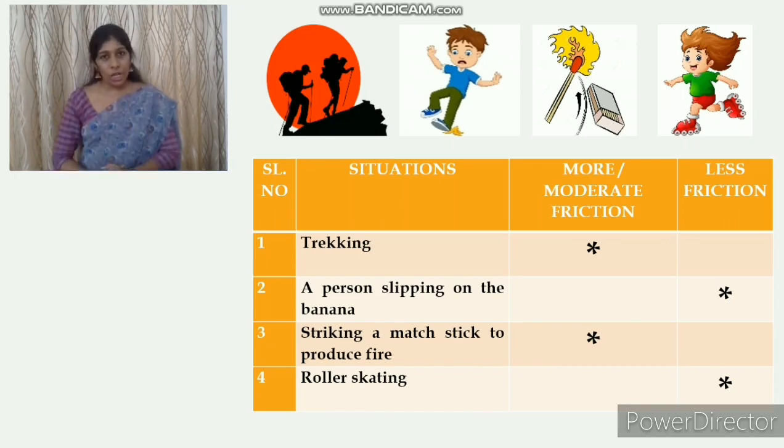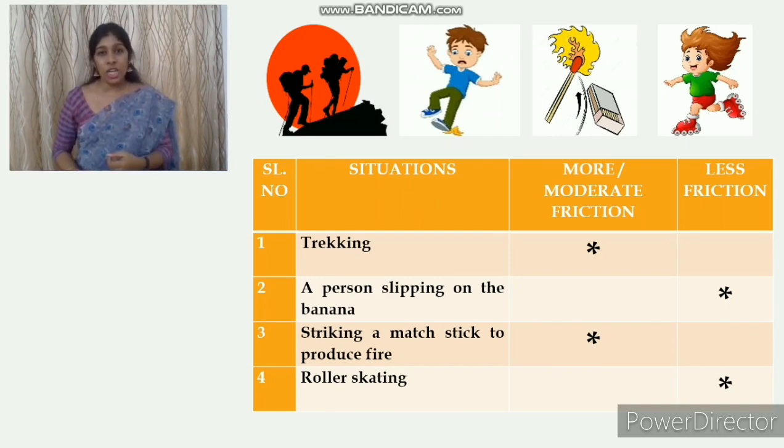This is already shown here. For the first case, trekking, we have already studied that trekking requires more friction. For the second one, a person slipping on a banana: why does the person slip on the banana?